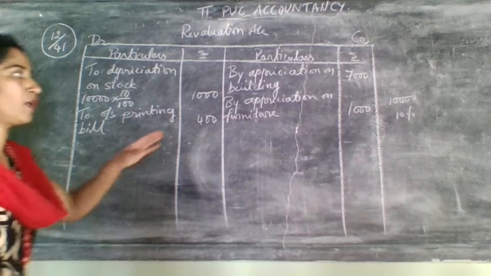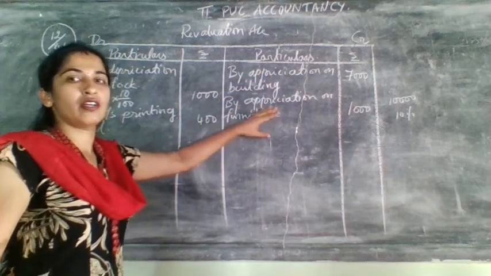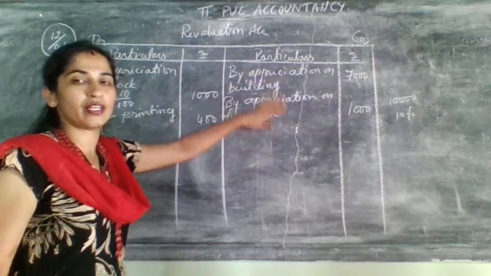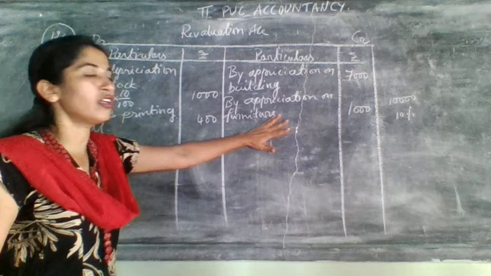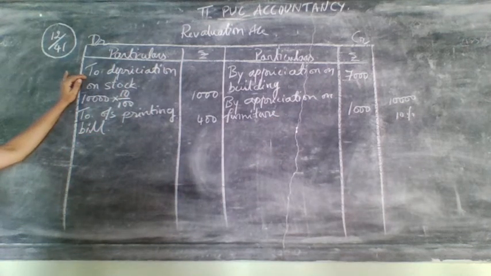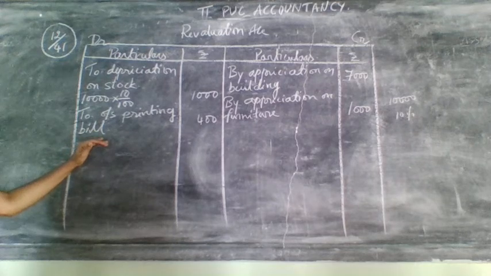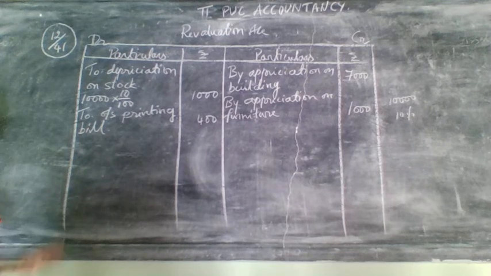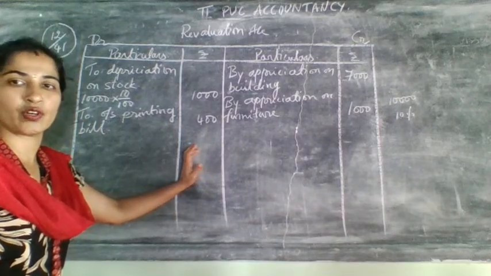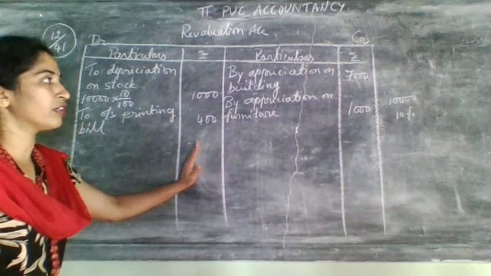Apart from this, what is over? Adjustment is over. In the adjustment, the first part they have given two parts: one is related to appreciation on building, one more is related to appreciation on furniture. In the second part they have given depreciation on stock and one more unrecorded liability, that is outstanding printing bill. So as it is, you need to take it. So that is over. Next step, what we need to do? Need to take the total.